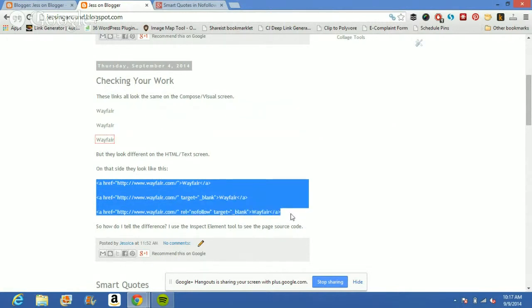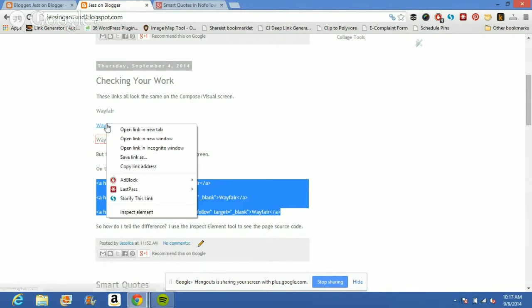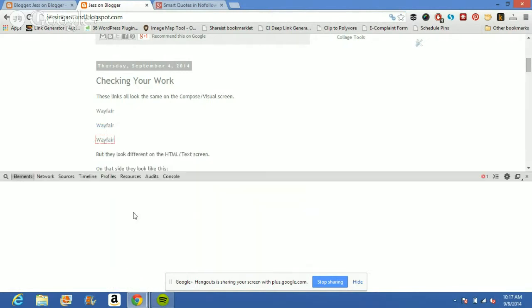How can you tell if you coded it correctly? Well, you can always go to your HTML edit screen. Another option is to inspect element. To inspect element, you hover over a link, you right-click, you get this menu, and you go all the way down here to inspect element.